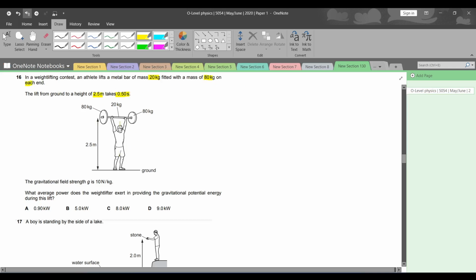So, in order for that athlete to take that mass from ground to a height of 2.5 meters, it takes 0.5 seconds. तो 0.5 seconds में वो एथलीट है, वो मास को उठाता है और इसको 2.5 meters की हाइट पे पहुंचा देता है। The gravitational field strength G is 10 newtons per kilogram. What is the average power that the weightlifter exerts in providing the GPE during this lift?